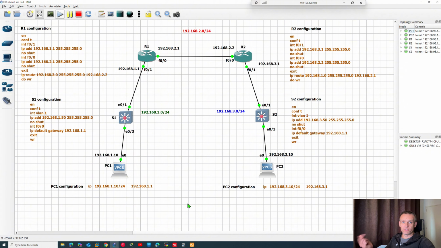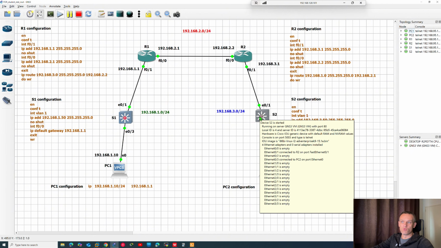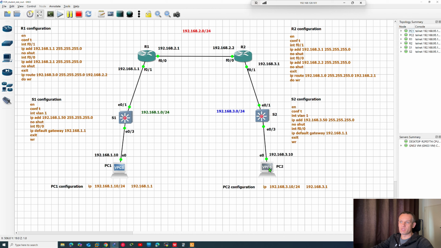My friend, also a student from my IT school, asked me why he couldn't ping, for example, couldn't reach a switch from a different subnet. He couldn't set up telnet to reach, for example, from PC1 to switch 2 and vice versa, from PC2 to reach switch 1. He tried to do this on real physical equipment, real switches and routers. Also, I don't know about his configuration.